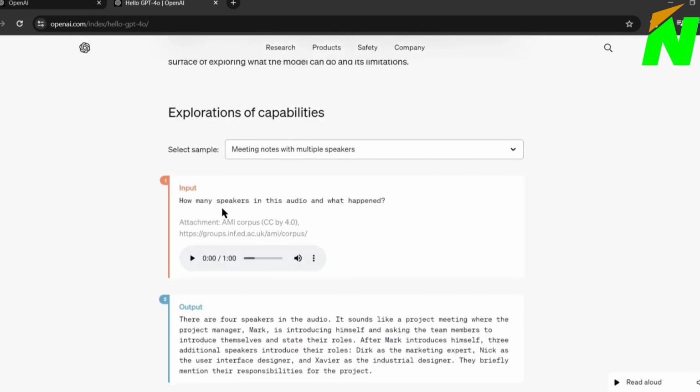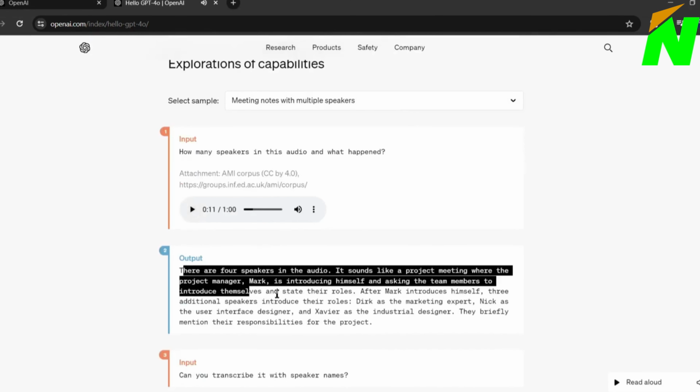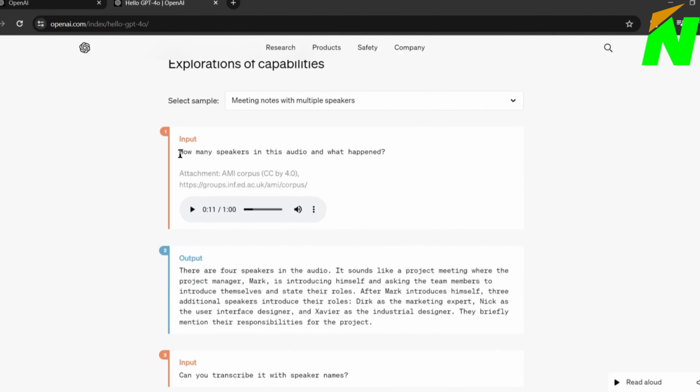Okay, now let's talk about another powerful feature. Now you can analyze audio and transcribe full audio with GPT-4o. You have to upload an audio file and GPT will analyze it. After that, you can get information from the audio or transcribe it. For example, this is a multi-speaker audio clip. You can see GPT-4o tells us that the audio clip has 4 speakers.